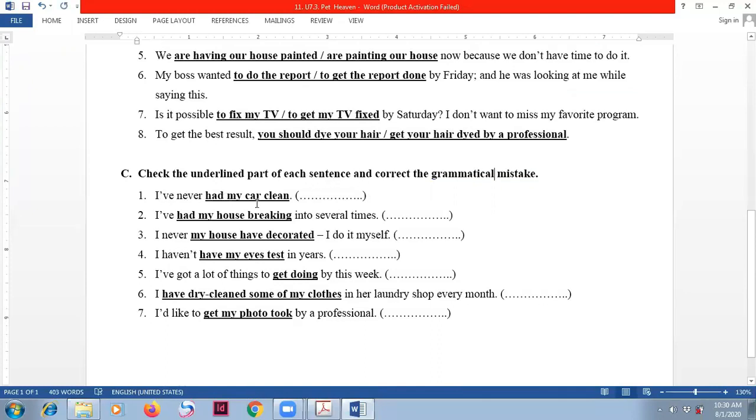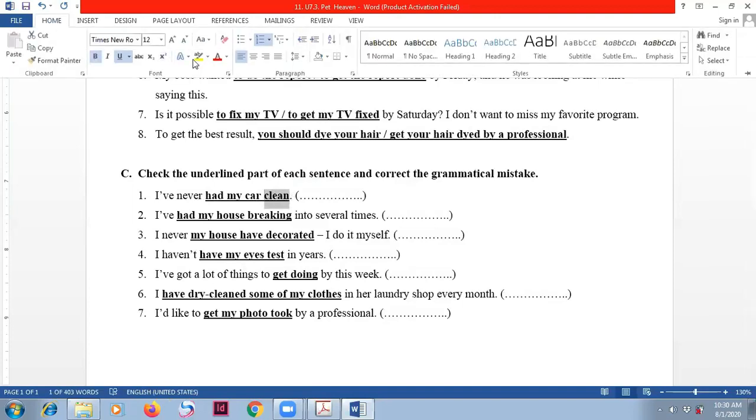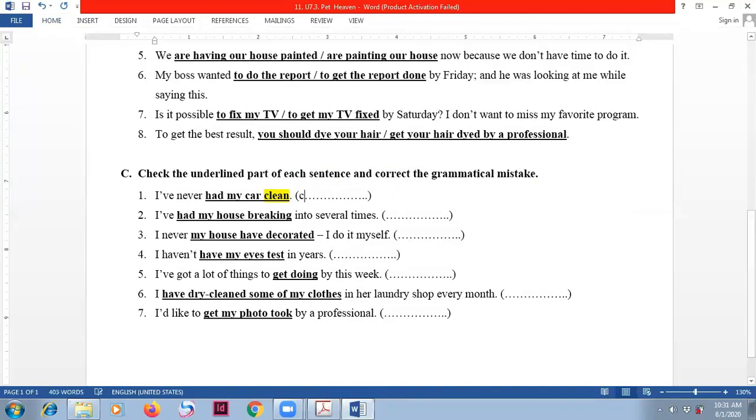I have never had my hair clean. Of course, here you have to have verb 3, right? Past participle. So you write in here, cleaned.